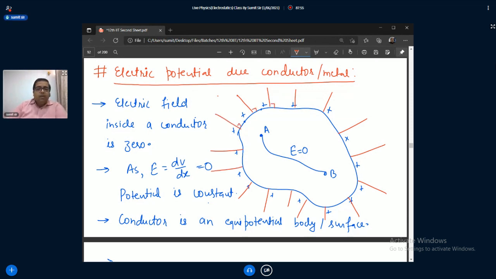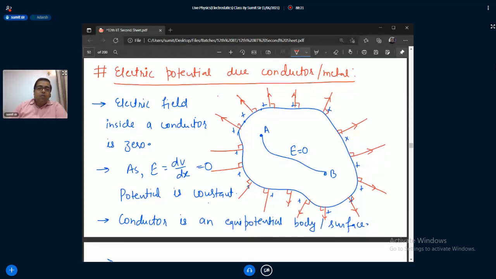Why is it perpendicular? I can say that the electric field which is leaving or entering the conductor must be perpendicular to the surface.